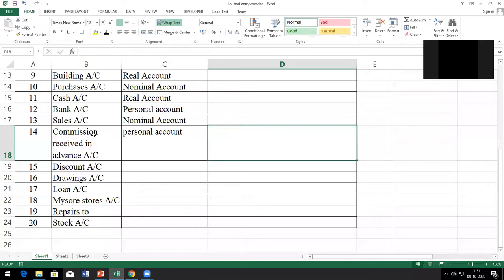Understood? Okay. Today, please go back and read again the material in the LMS, which is given about each and every account. Please read, and then we will continue in the next class.